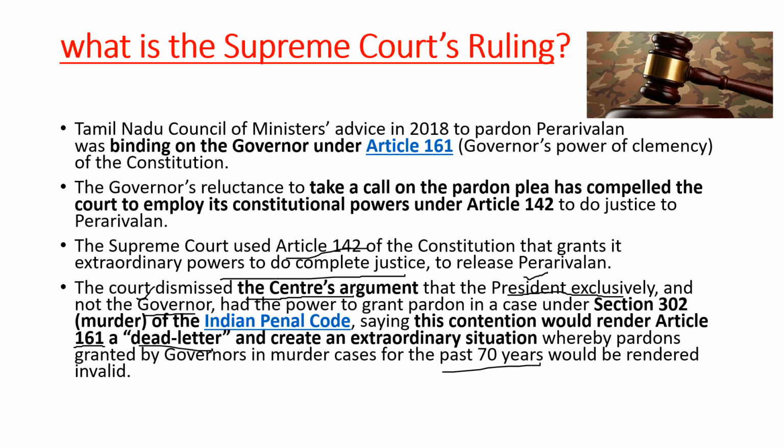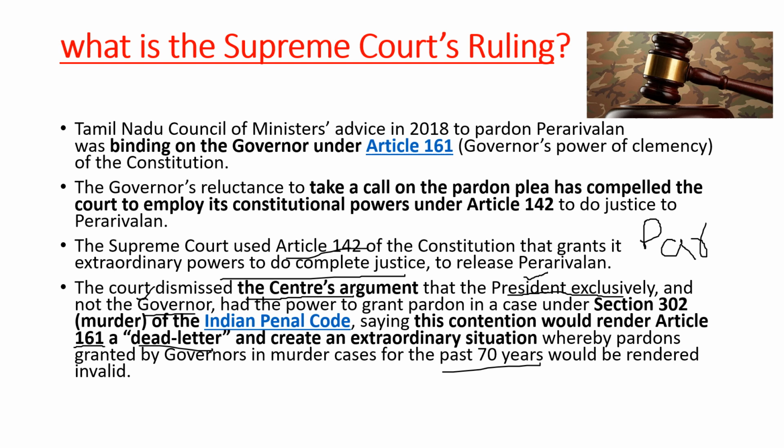So now you must be wondering, why death sentence? It is the exclusive power of the president, right? Yeah, there is a difference for that. Firstly, the president's pardoning power is different from the governor's pardoning power. If the president pardons a person who is convicted for a death sentence, that person is completely acquitted, that is, he'll be released.